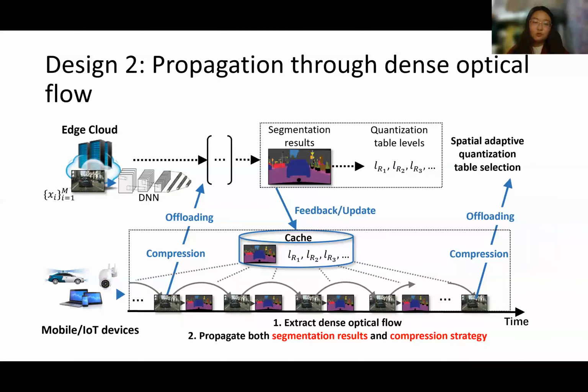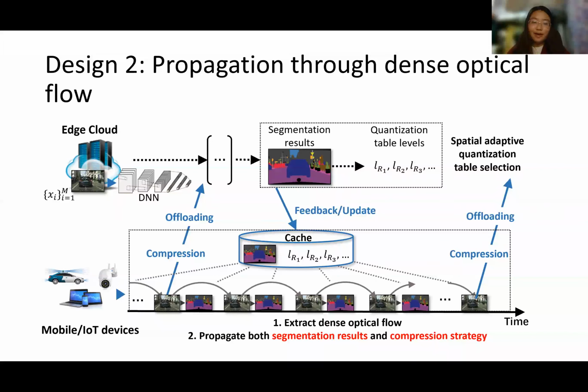To address the whole pipeline delay and the non-adaptability of customized compression strategies, we propose a temporal adaptive scheme that extracts pixel-wise optical flows to propagate both compression strategy and segmentation results across frames.